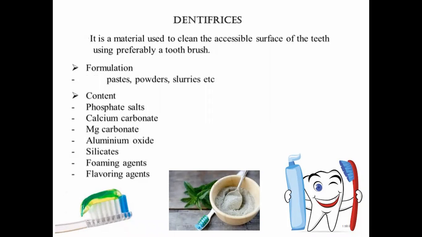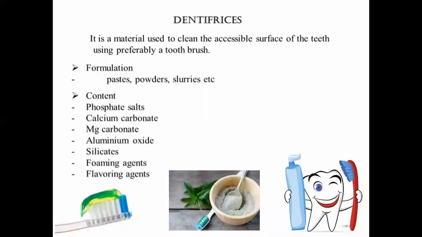So a good cleansing agent: the contents of dentifrices are phosphate salts, calcium carbonate, magnesium carbonate, and aluminum oxide. It will also contain silicates, foaming agent and flavoring agent. Everybody has their own application. The phosphate salt is also known as dibasic calcium phosphate.